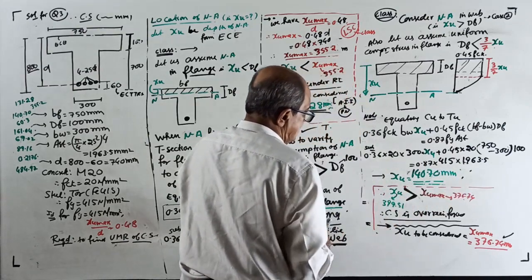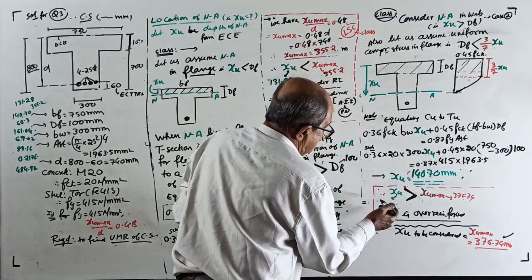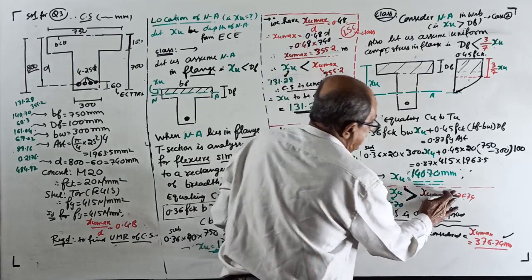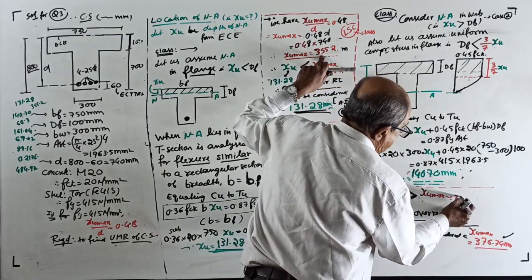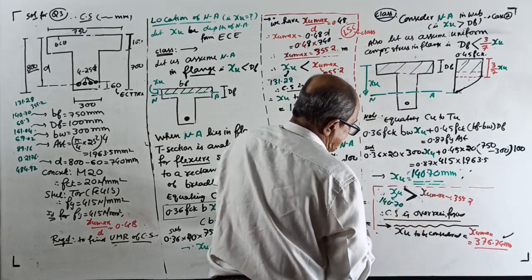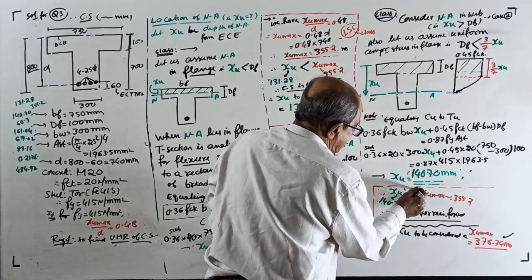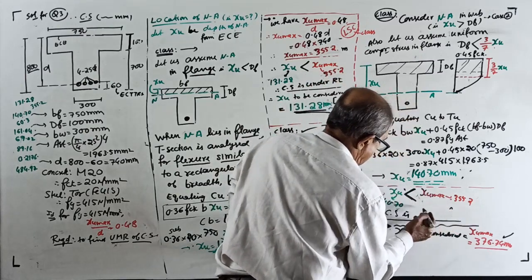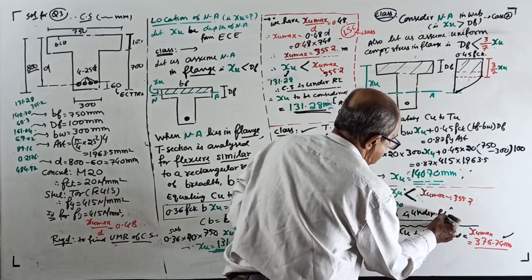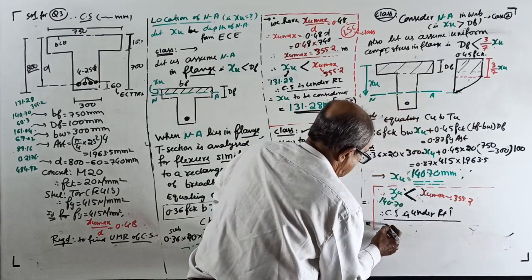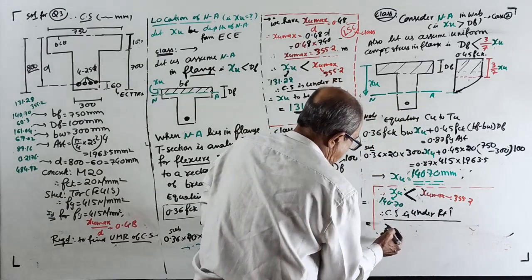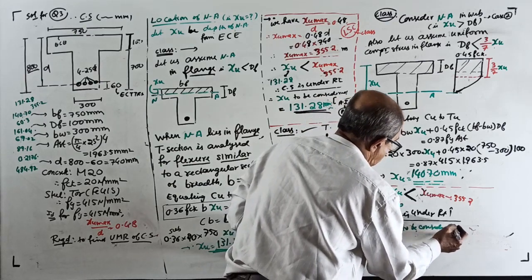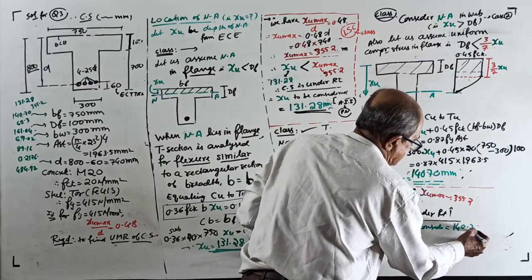140.70 millimeter. Okay, now again compare. XU you got is 140.70. Limit check: XU max is already calculated, 355.2. Now the XU is less than XU max. So cross section is under reinforced. Therefore, XU value to be considered for all future calculation is the same 140.7 millimeter.